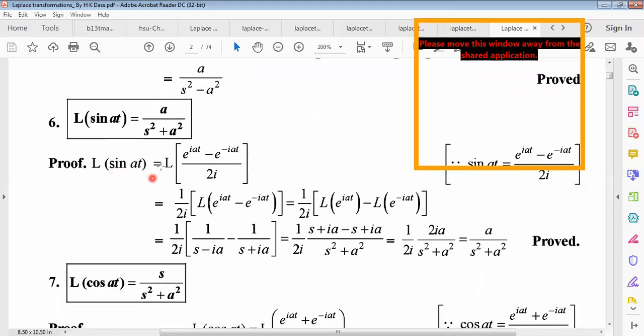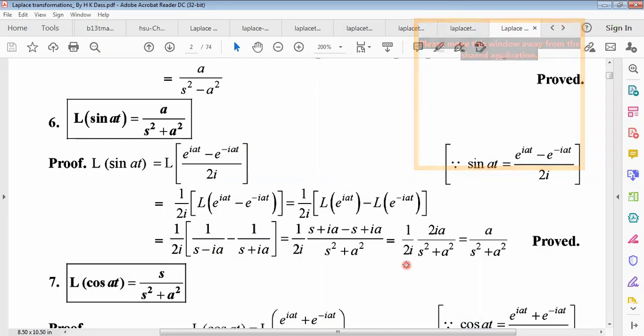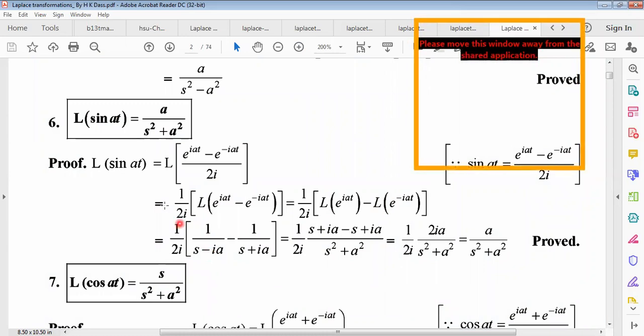Similarly, what will be the Laplace transformation of sin at? Sin at can be written as e to the power iat minus e to the power minus iat, divided by 2i. This is the relation between the trigonometric function and the exponential function, which we studied in the complex numbers part. So we take the Laplace transformation of e to the power iat minus e to the power minus iat divided by 2i, and divide it into two parts.